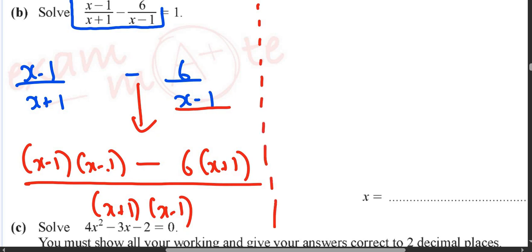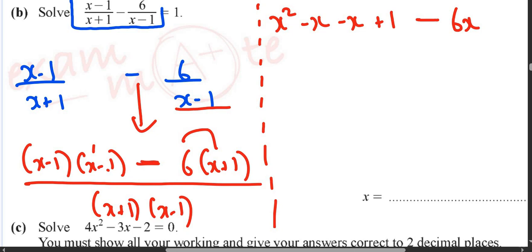x multiplied by x is x square. x multiplied by minus 1 is minus x. Minus 1 multiplied by x is again minus x. Minus 1 multiplied by minus 1 is plus 1. Minus 6 multiplied by x is minus 6x, and minus 6, don't forget the sign, minus 6 multiplied by positive 1 is again minus 6, upon